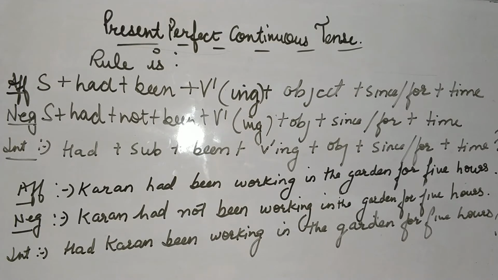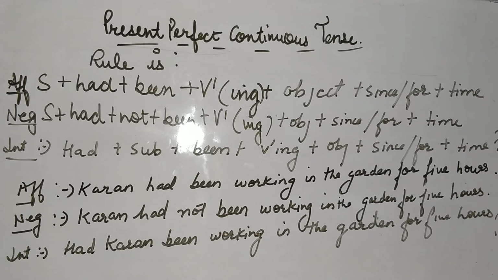So the rule of this is subject plus had plus been plus first form of verb plus ing, object, since, for, and your time. I have made very clear where to use since and where to use for.